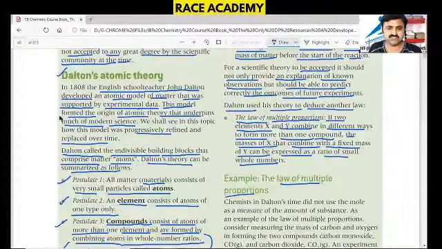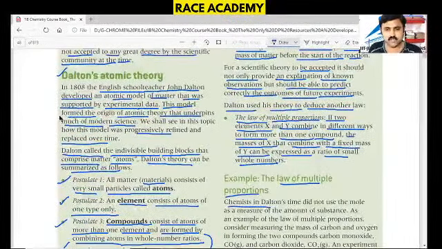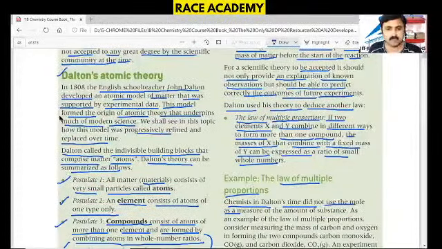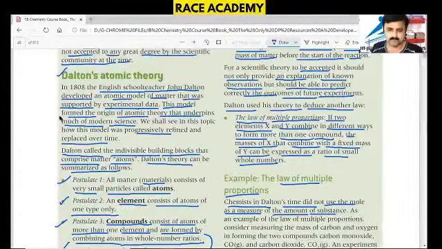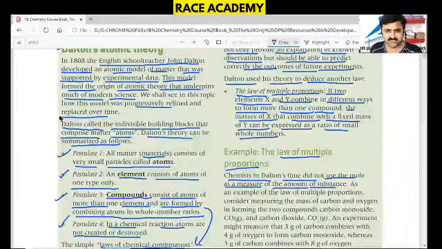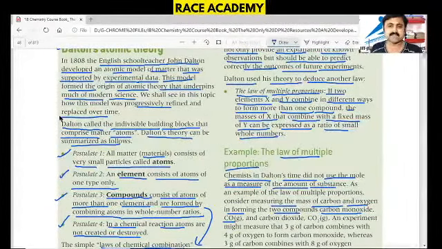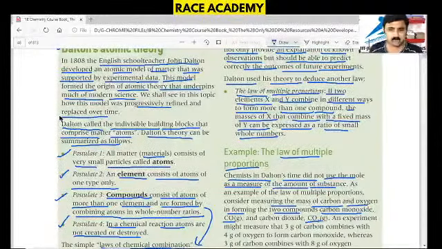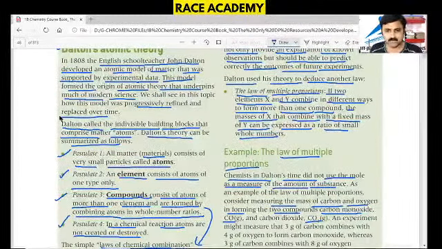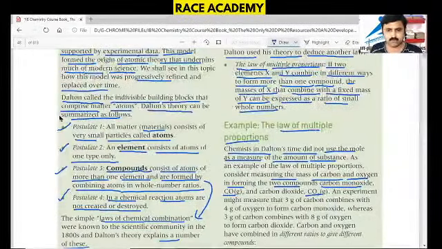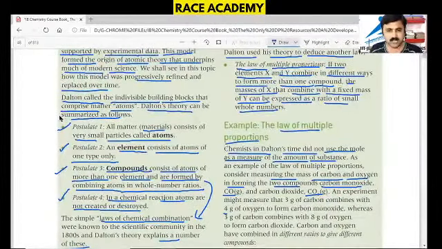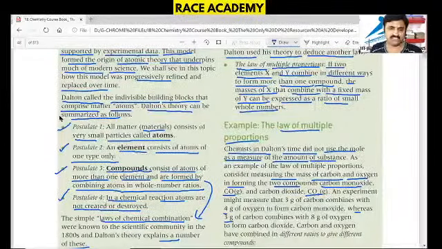Chemists in Dalton's time did not use the mole as a measure of amount of substance. That's the main problem. As an example of the law of multiple proportions, consider measuring the mass of carbon and oxygen in forming two compounds, carbon monoxide and carbon dioxide. An experiment might measure that 3 grams of carbon combines with 4 grams of oxygen to form carbon monoxide, whereas 3 grams of carbon combines with 8 grams of oxygen to form carbon dioxide.